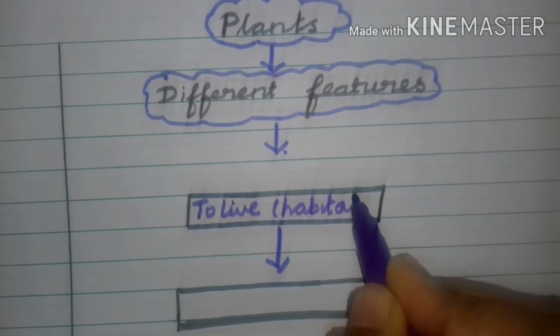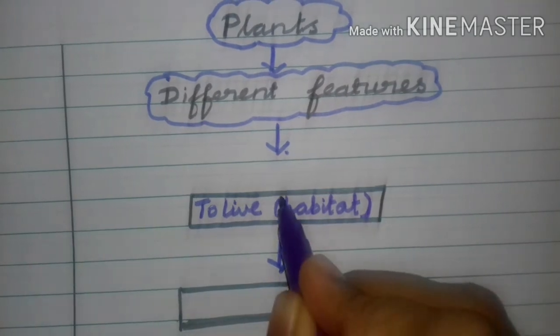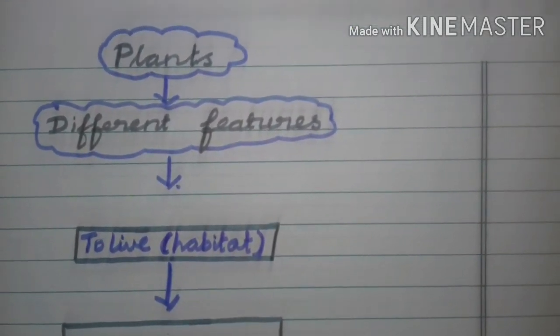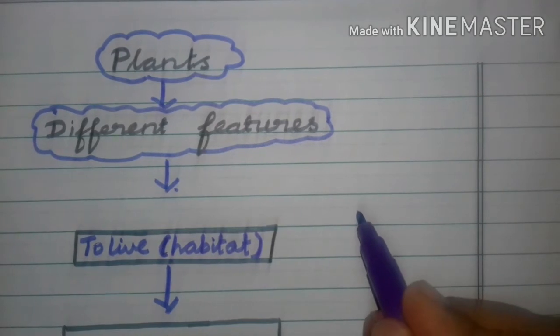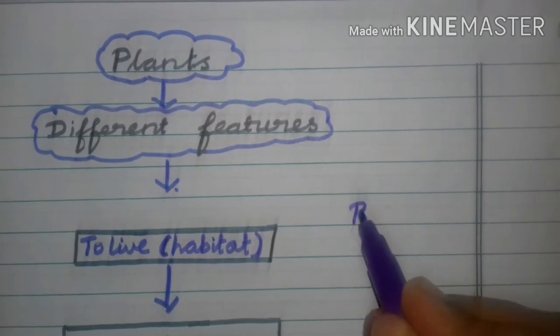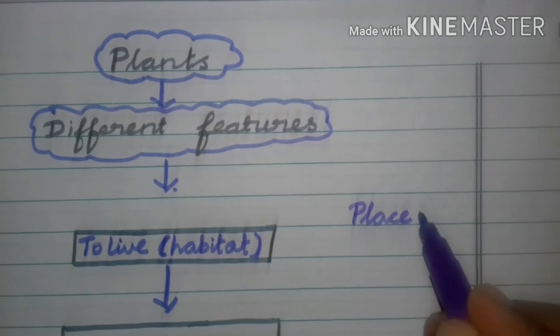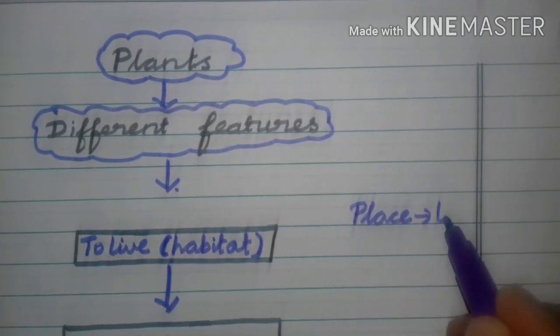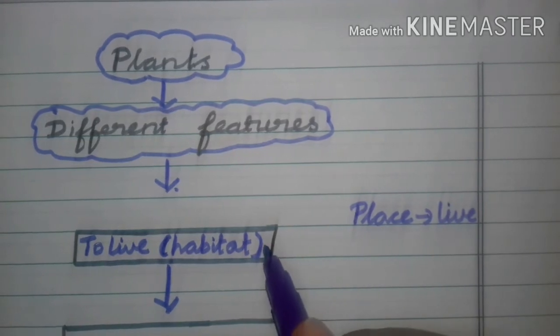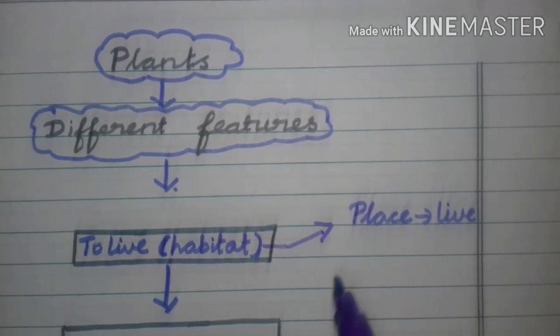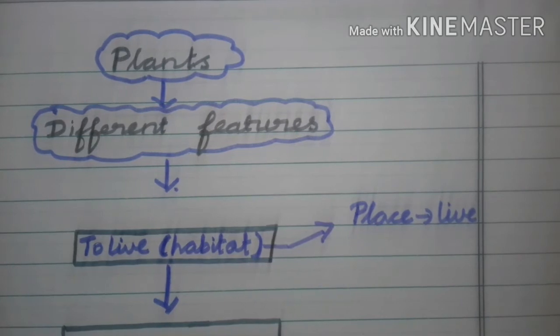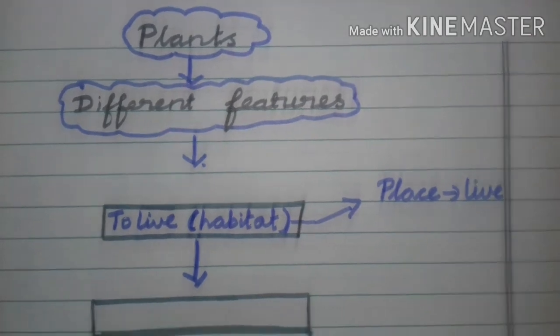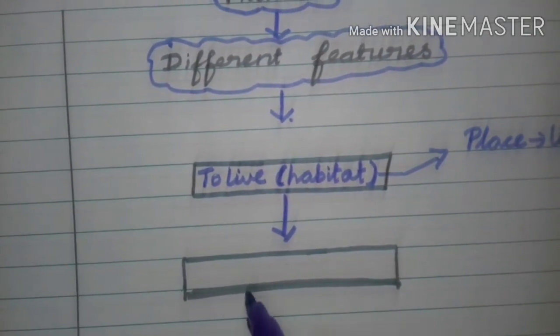What do you mean by habitat? What is the meaning of habitat? Do you know? Environment, the place where they live. The place where they live, that is known as habitat. Okay? So, not only plants, animals also need different features. Are you clear? That is called adaptation. What?